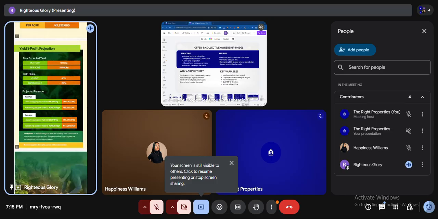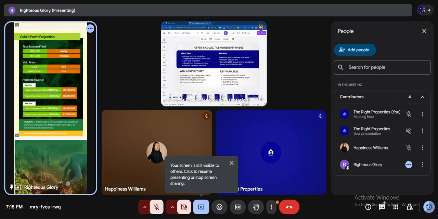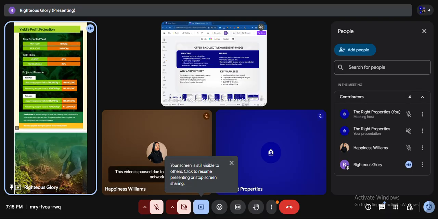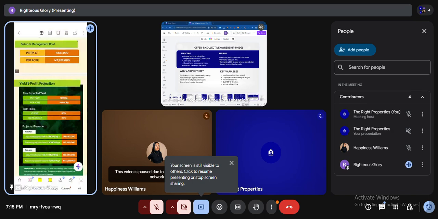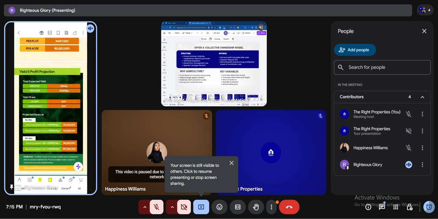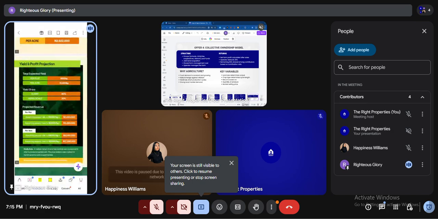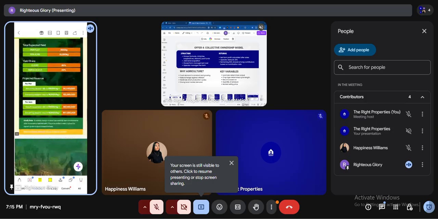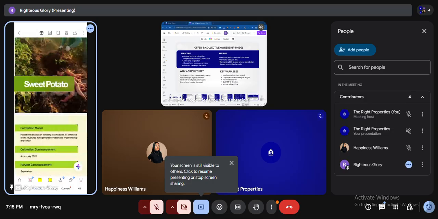And for per acre: minimum market cap 1,000, you are getting 8.64. Maximum market cap 2,000, you are getting 17.280. Can you see that? Getting over 200% returns. So let's look at sweet potato.